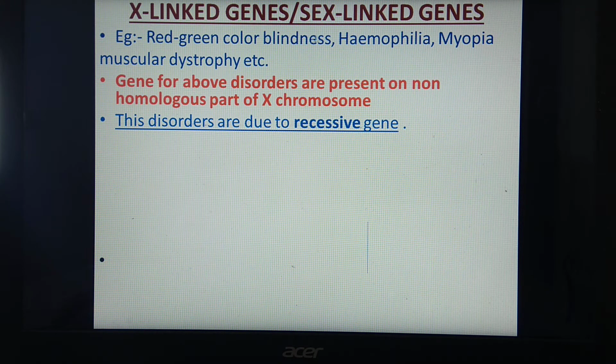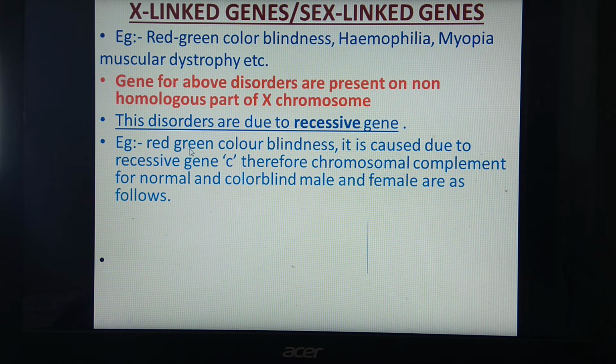So, all these kinds of diseases, when they consist of two recessive genes, then and only then the individual will suffer from this disorder. Dominant condition and heterozygous condition cannot show this type of disorders. Heterozygous condition will be the carriers. We'll see all these details.